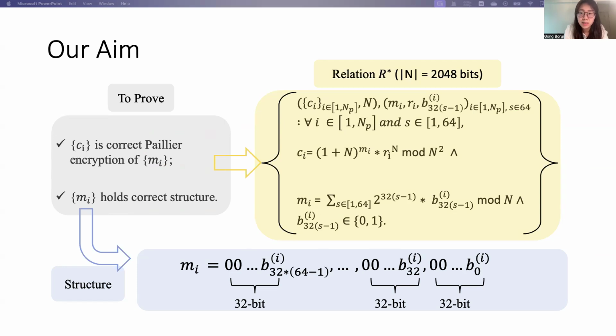That is, each message should be divided into several slots, and the binary record can only be inserted in the last bit of each slot, while others should keep 0. That is, we are required to prove the relation R star displayed on our right-hand side.